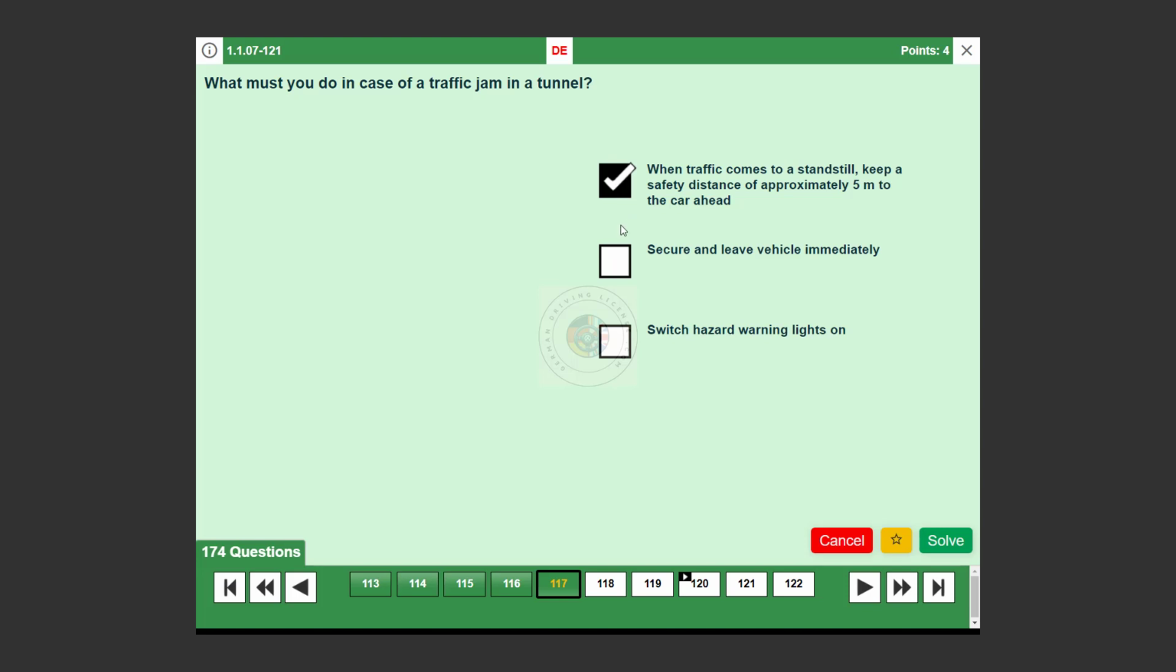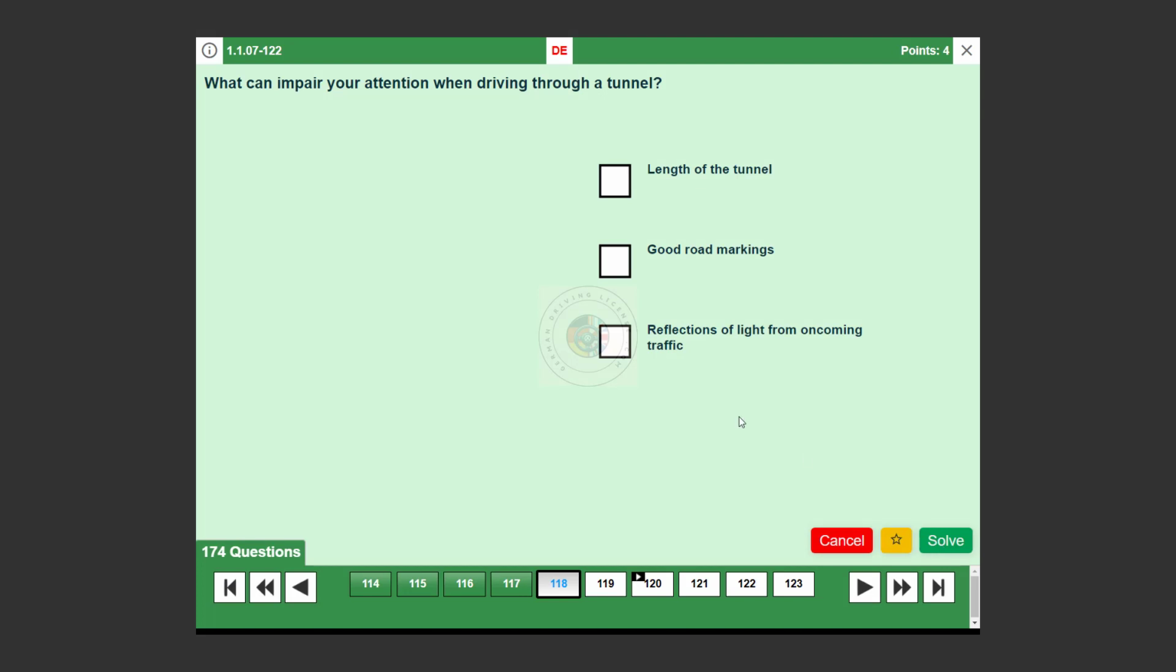Secure and leave vehicle immediately. False. Leaving your vehicle in a tunnel can be dangerous. Stay in your vehicle unless instructed otherwise by authorities. Switch hazard warning lights on. True. Using hazard lights alerts other drivers to the traffic jam, increasing overall safety in the tunnel.